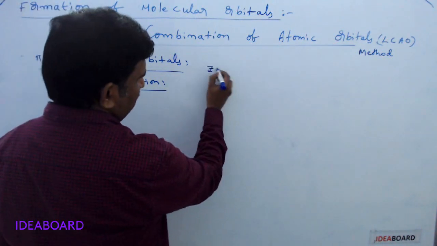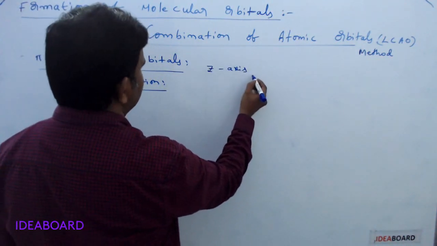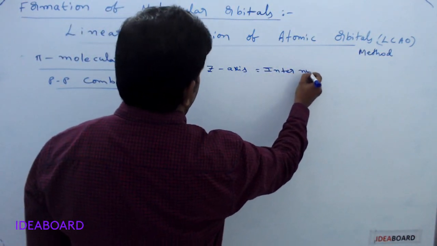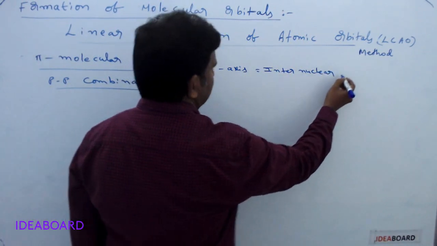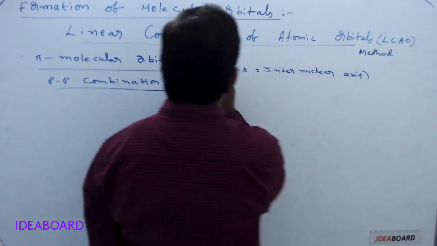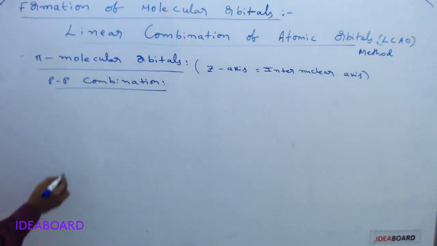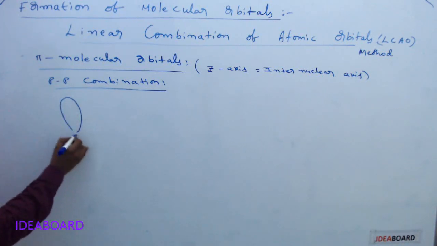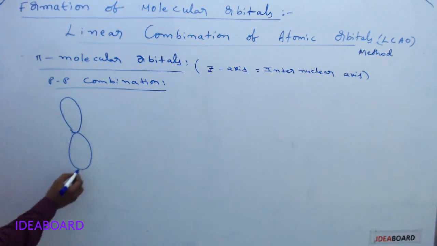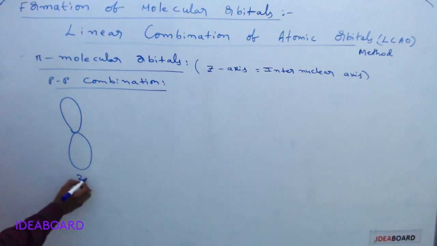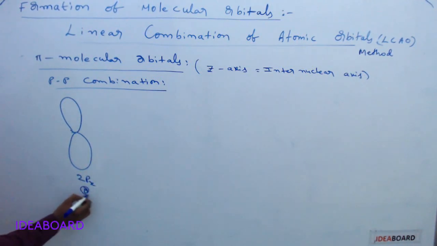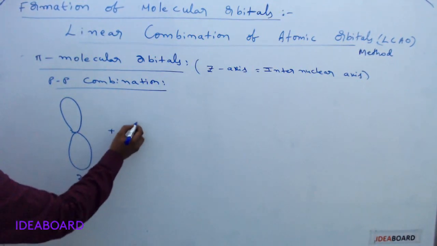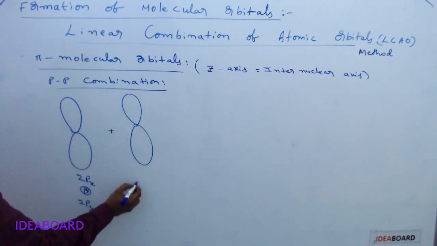Here also the z-axis is the internuclear axis. Please remember once again, the z-axis is the internuclear axis. So the remaining axes we are taking for pi bond formation. Here 2pz already formed a sigma bond, so now I am taking the 2px orbital. Here this is a 2px orbital, and 2py also we have the same type. And we are taking another 2px.